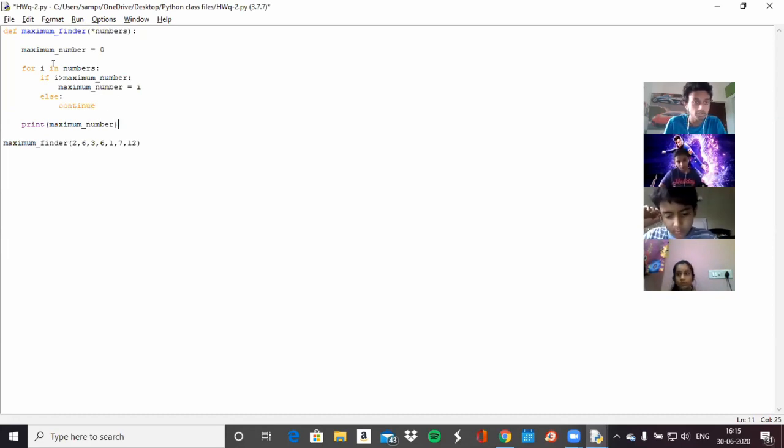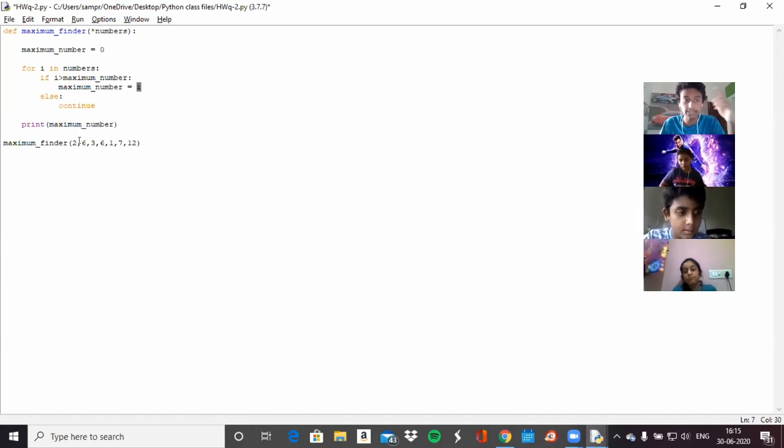Okay, so first, maximum number will be equal to 0. Then it will go in this loop, and now one by one through this loop, I will first equal 2, right? And if 2 is greater than maximum number, which is true, maximum number is 0. So 2 is greater than 0, the maximum number will be equal to 2. Does that make sense?